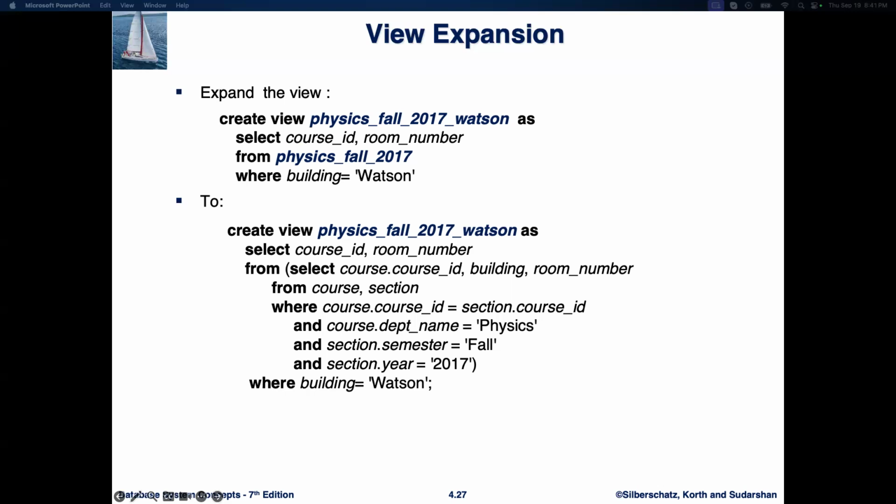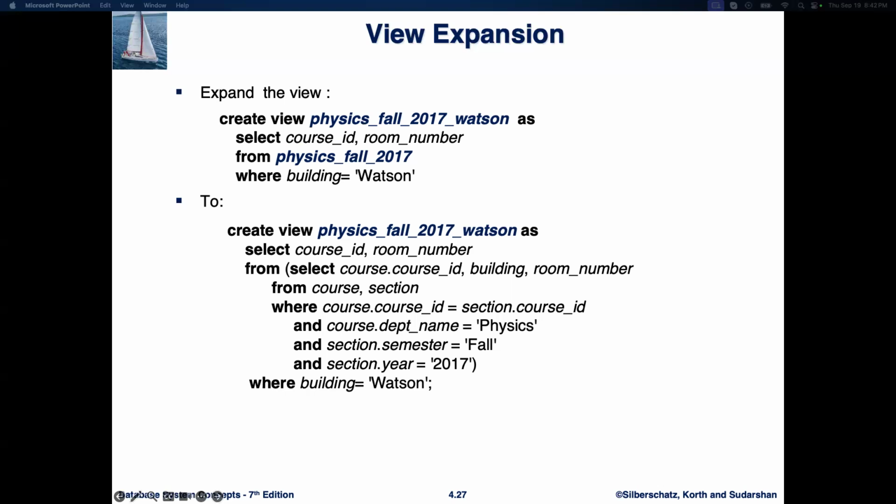Now let's define everything directly within the physics_fall_2017_watson view. Create view physics_fall_2017_watson as select course_id, room_number from (select course.course_id, building, room_number from course, section where course.course_id equals section.course_id and course.dept_name equals Physics and section.semester equals Fall and section.year is 2017) as physics_fall_2017 where building equals Watson.